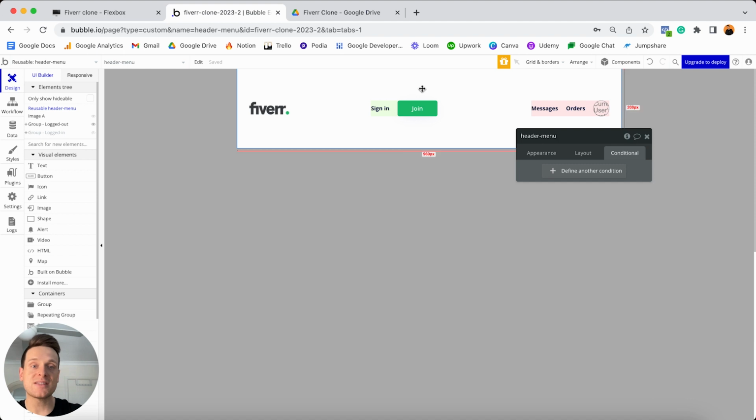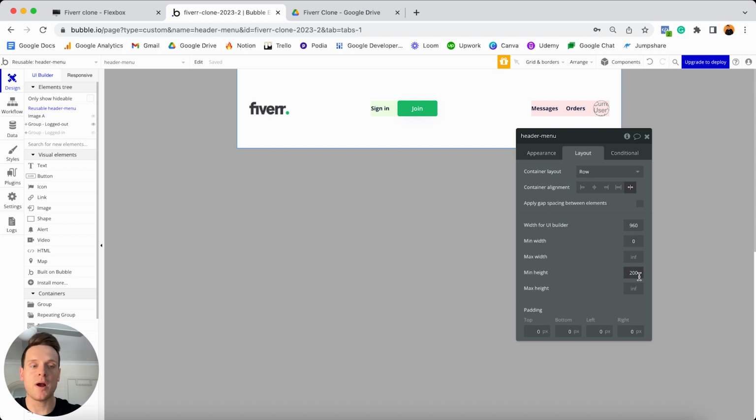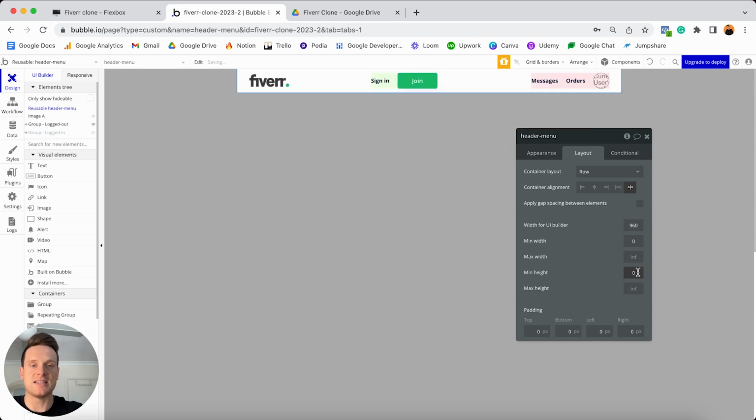Now, of course, because this is a group that all of our additional elements sit within, I'm going to need to jump to my layout tab. And like any group, I'm going to need to set the minimum height to be 0, which just means it's going to collapse around all of the elements that sit within it. And that is how we can create our header menu. And I'll show you a preview of this in a moment.